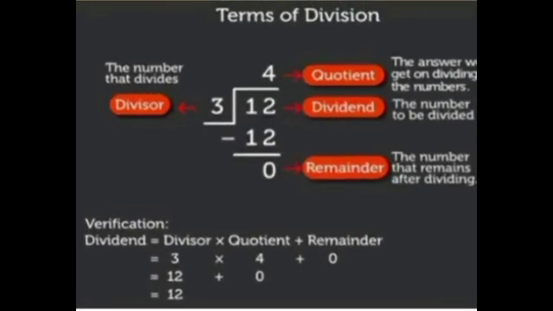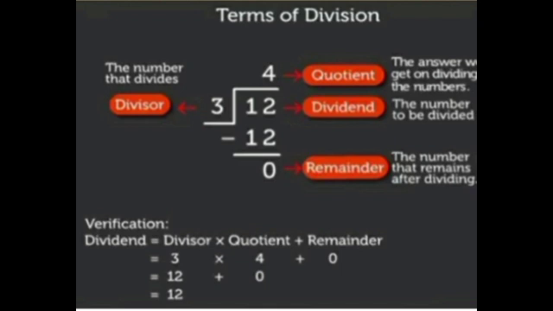What is meant by division algorithm? The verification part is called the division algorithm. That is, dividend is equal to divisor into quotient plus remainder. When you verify this, you will get the same dividend, which is called verification as well as the division algorithm.